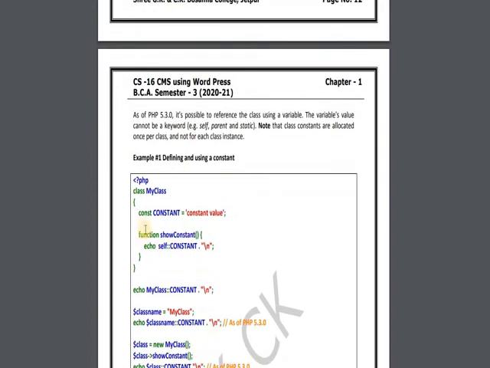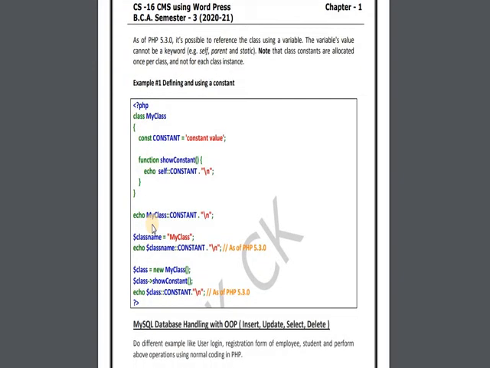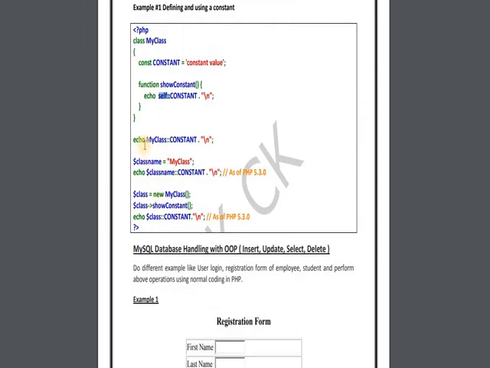Likewise, next is class constants. We can define a constant like this. Again, as we have seen earlier, use the const keyword and the constant name in capitals. There is no need to write a dollar sign before the constant name. Once we have defined the constant, we cannot change its value in future. Also, we can access the constant using self, static, or parent. Also, we can write the class name, or the class name stored in a variable, and also we can access the constant using object creation.